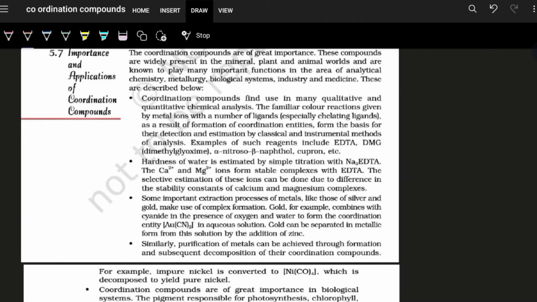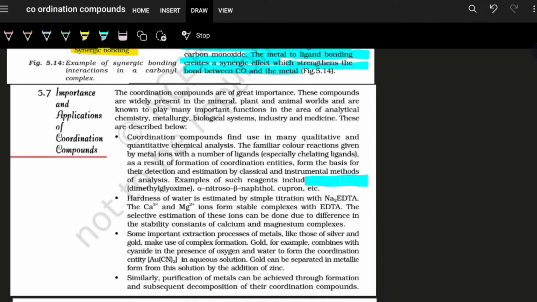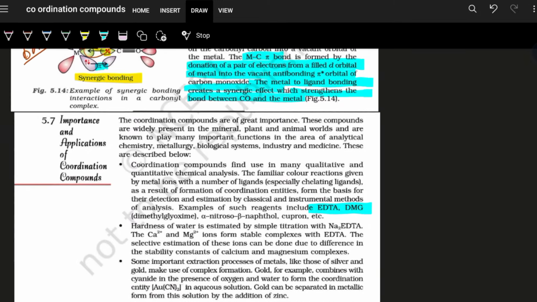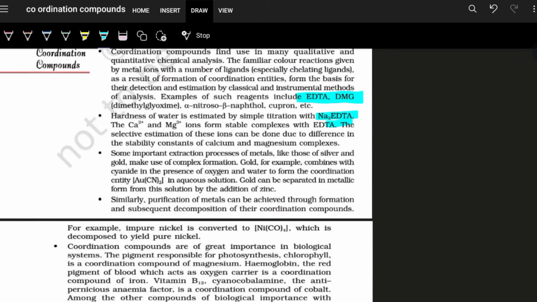Now, importance and applications of coordination compounds. There are various applications. You just need to go through them, like reagents EDTA and DMG, which are used in the laboratory for estimations. The hardness of water is also estimated using EDTA. Chlorophyll contains what metal ion, hemoglobin contains what metal ion. These are all important questions.